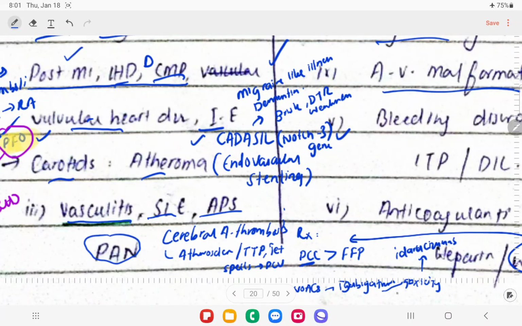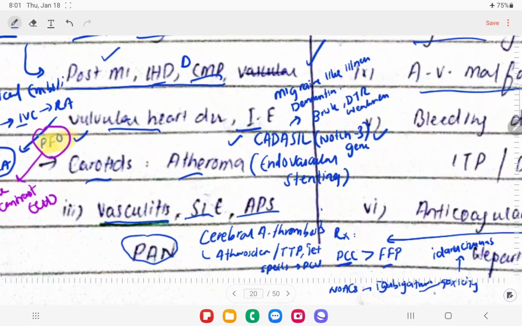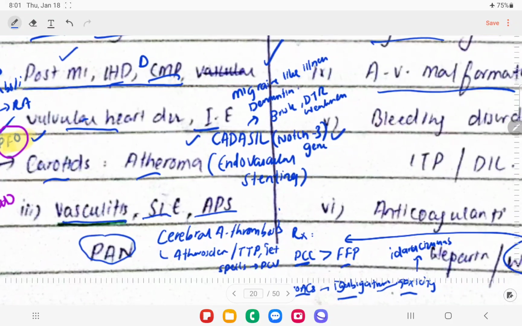If this is not available, we can go for FFPs, fresh frozen plasma. And sometimes hemorrhagic CVA can be a presentation in a patient who is taking NOACs, novel oral anticoagulants like dabigatran. Their toxicity can also lead to hemorrhagic stroke, right.